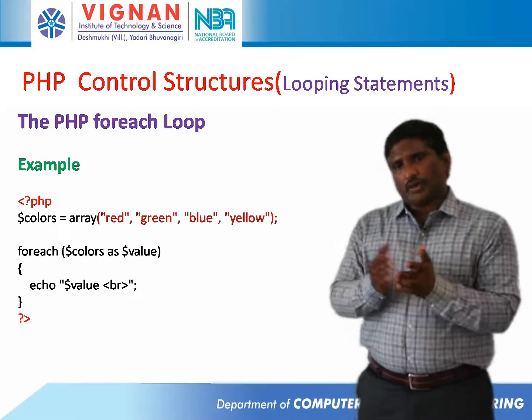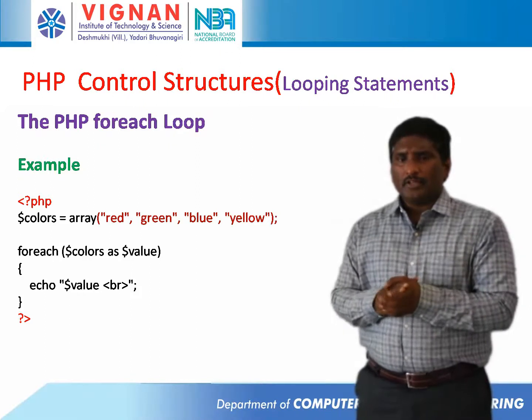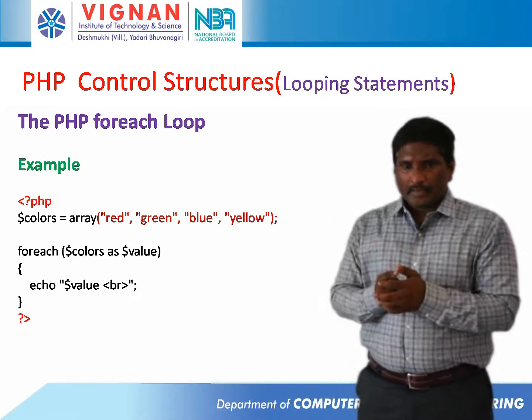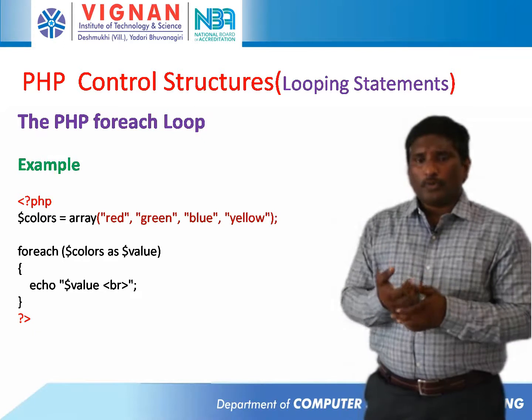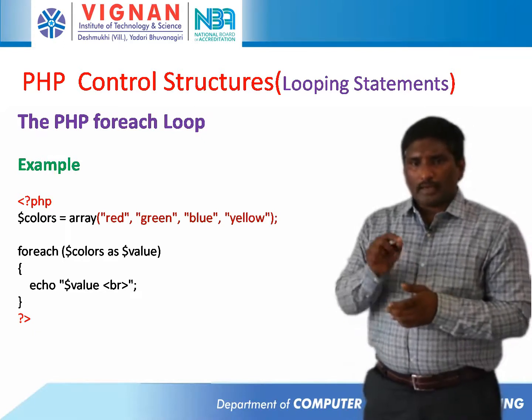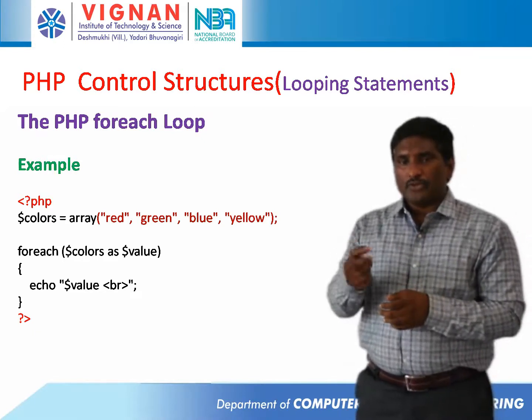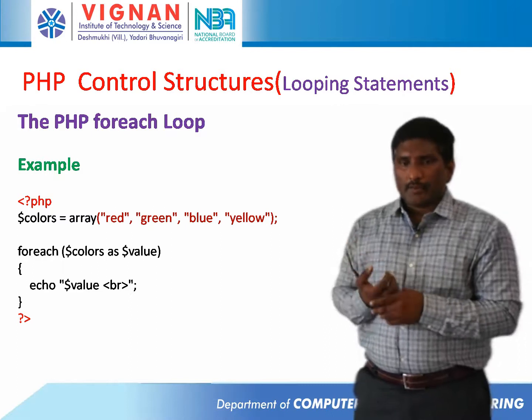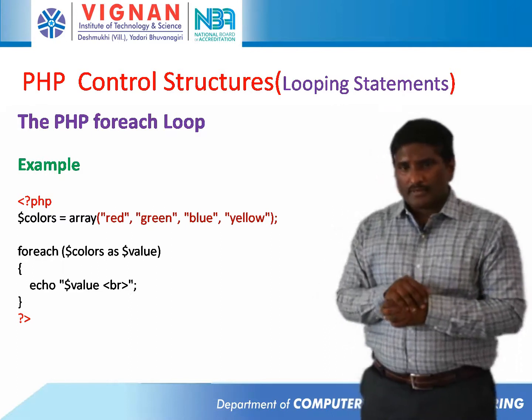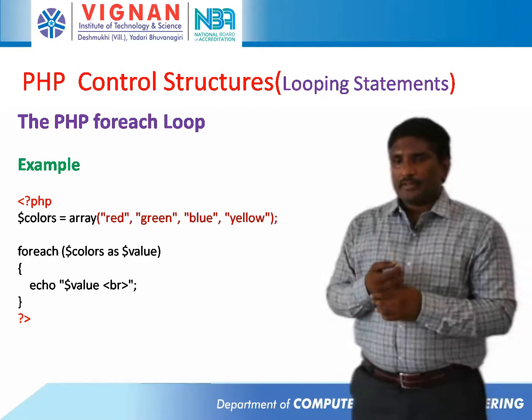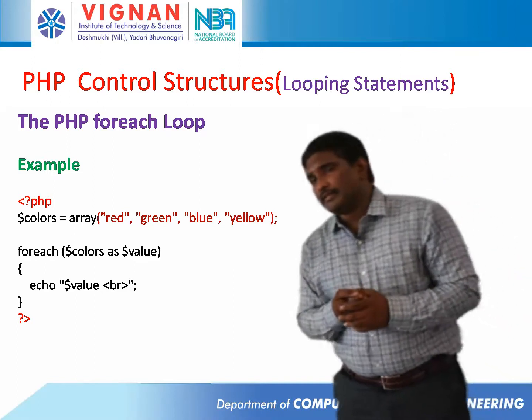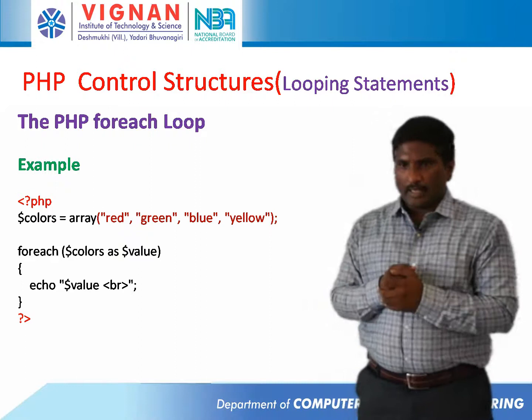We run the loop using foreach, $colors as $value, and it will print each corresponding value. The output for this program is red, next line green, next line blue, next line yellow.